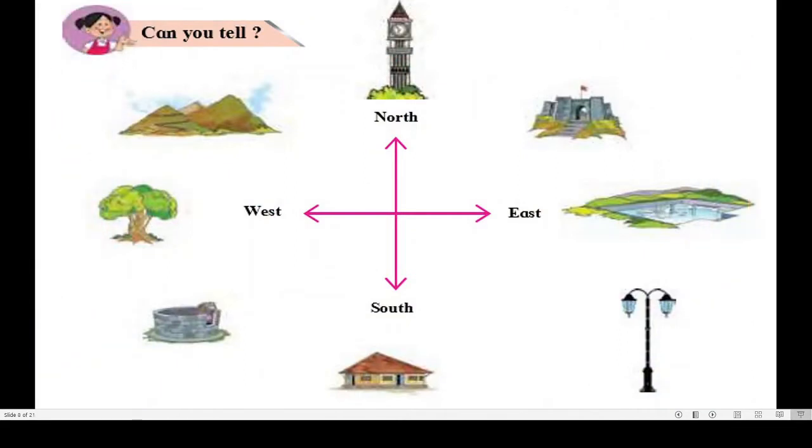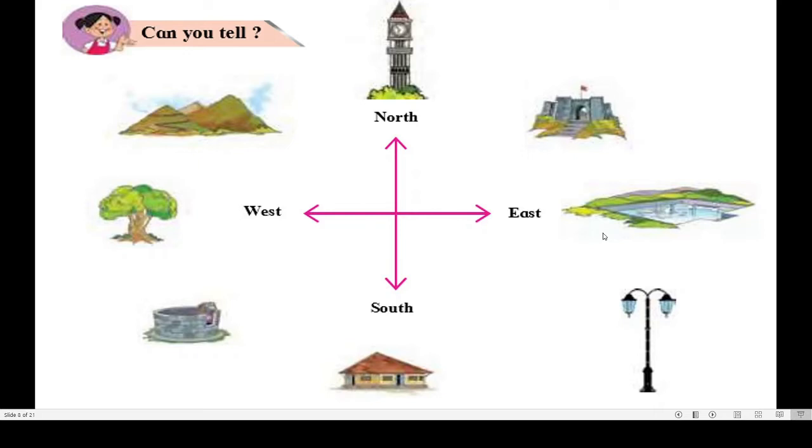Yes, we will move to our text. Here we can see so many pictures and four main directions are given. To the east, here we can say lake is there, correct? To the north, clock tower is there. To the west, we can see a tree. And to the south, we can see a house. Right? These four we know properly.